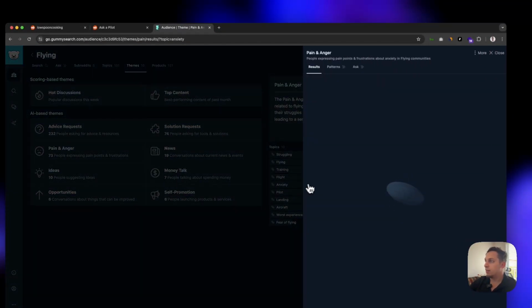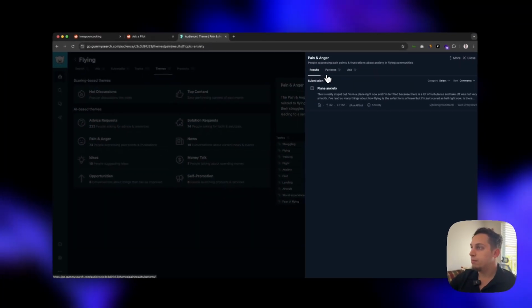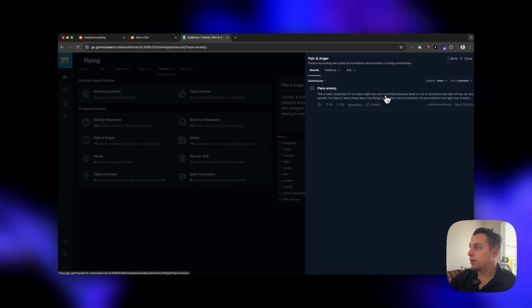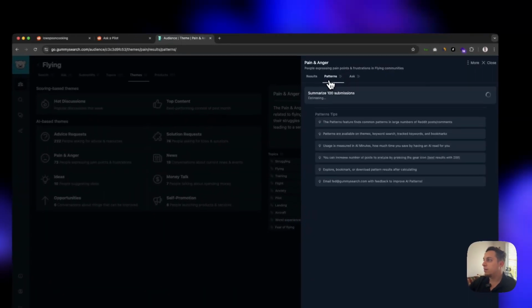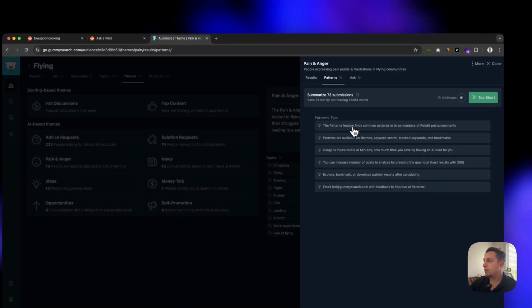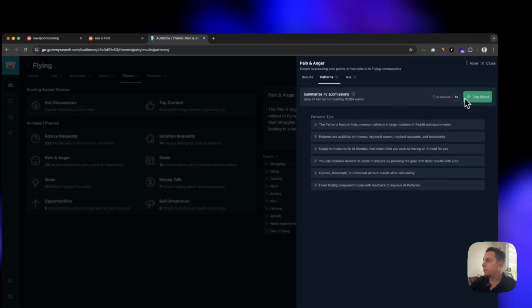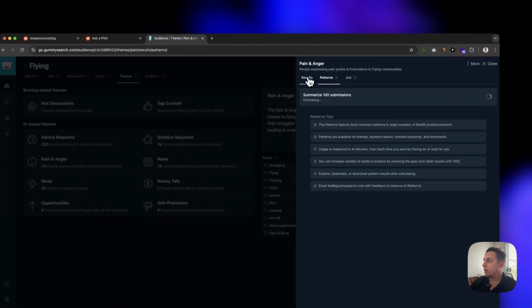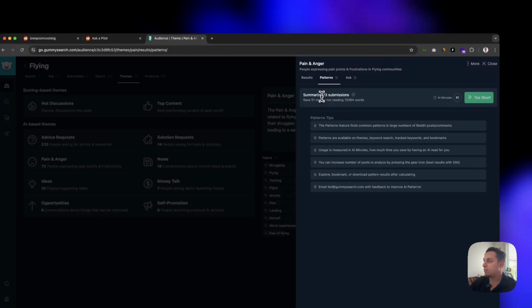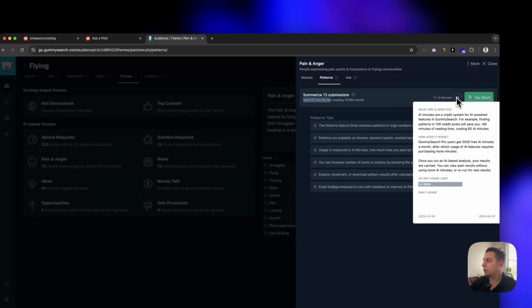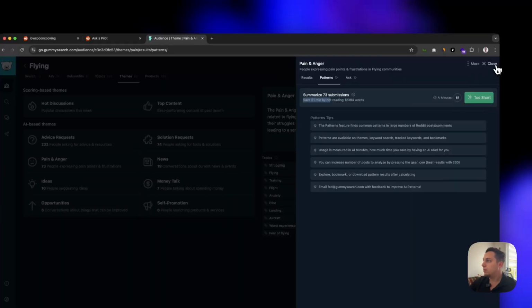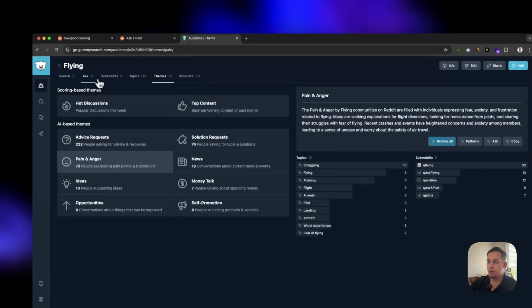right? So we have anxiety, and you can see, "I'm in a plane right now and I'm terrified because there's a lot of turbulence," right? So we can see the patterns feature, to find common patterns, and large numbers of patterns are available. Okay, so we can go ahead and find patterns. In this case, there are 73 submissions. And we can't do this one because it's too short, I guess. Okay, let's just close this and go to the next one.